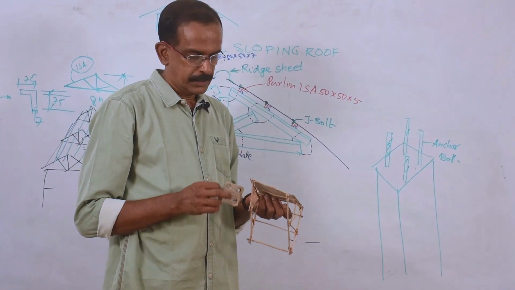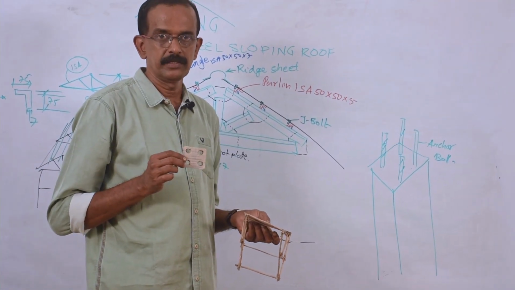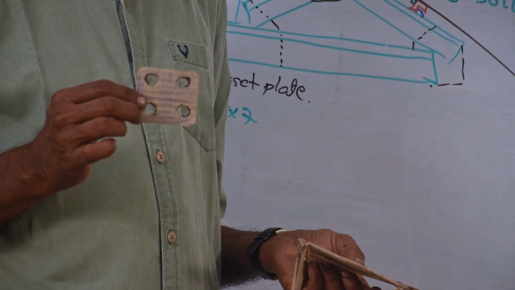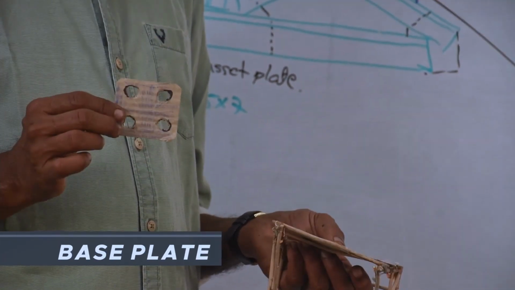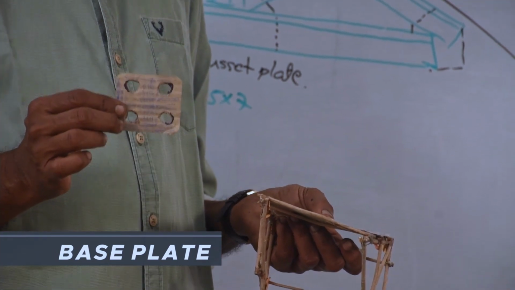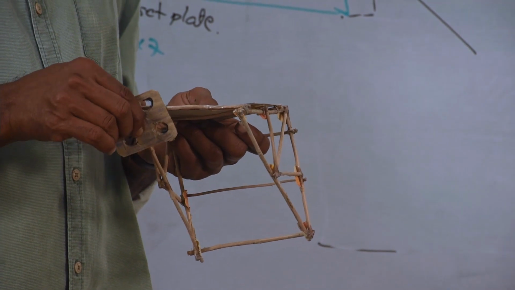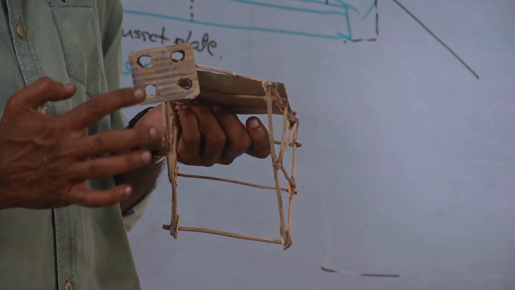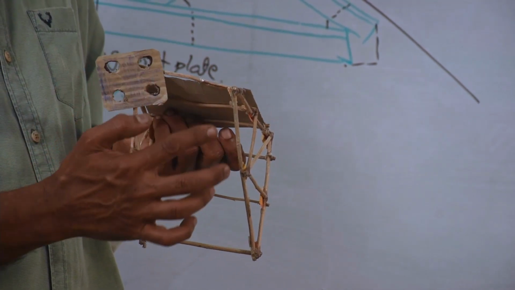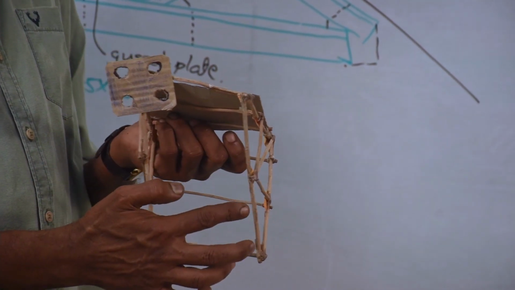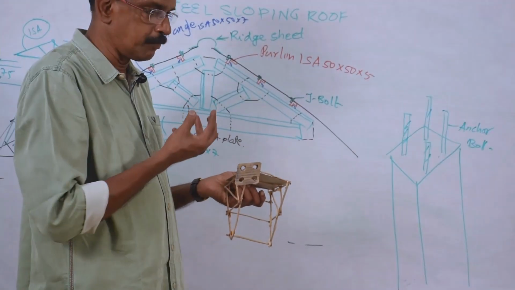To fix the truss on the column, a plate with 4 holes like this is used. This is called a base plate. This base plate is fixed on all the corners, that is, at both ends, here and here. During the construction, as I told you, 4 anchor bolts are projecting upward.